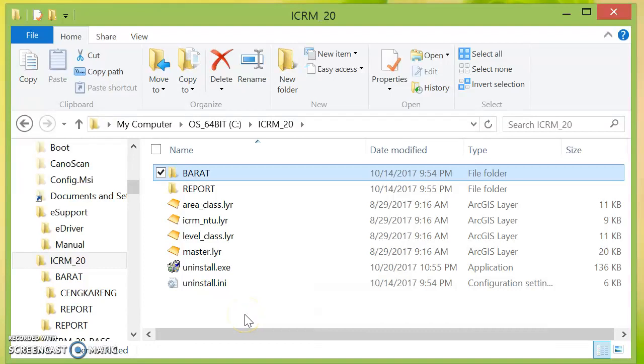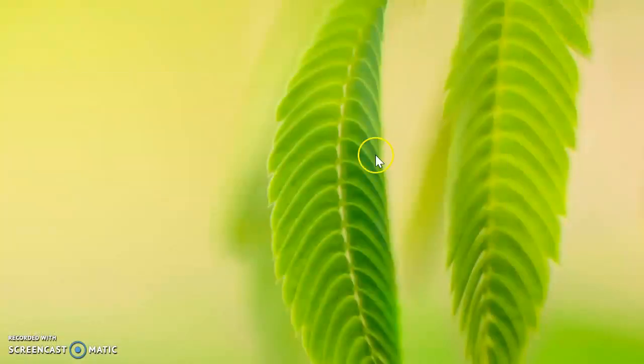Okay, that is all to install the Jakarta Building Characteristic version 2.0 for the sample of one subdistrict. Thank you for watching this installation process. Thank you very much.